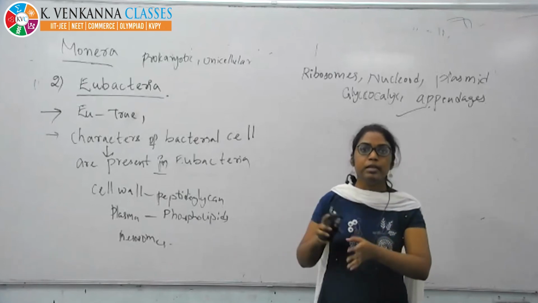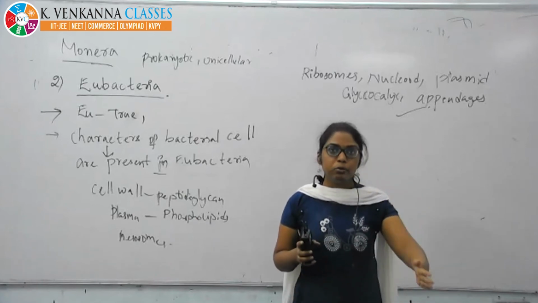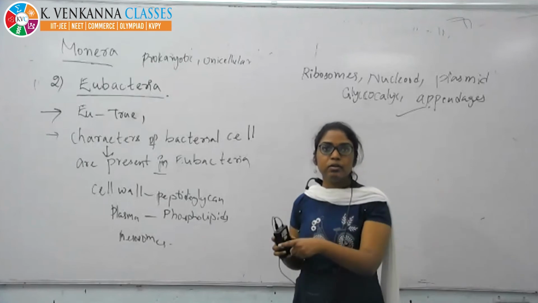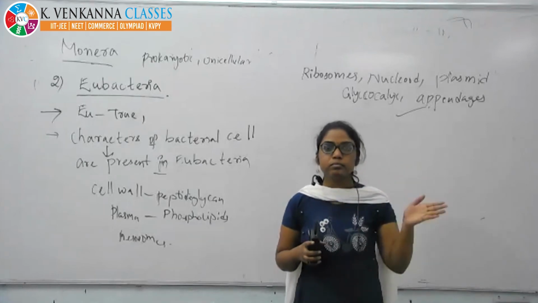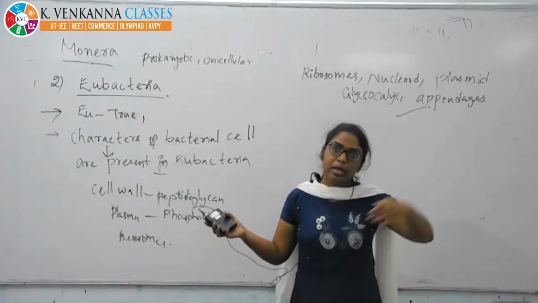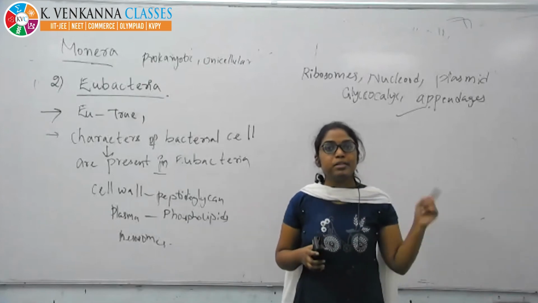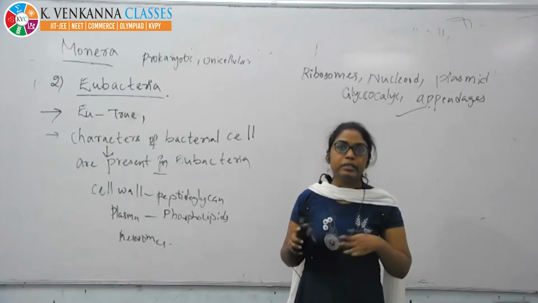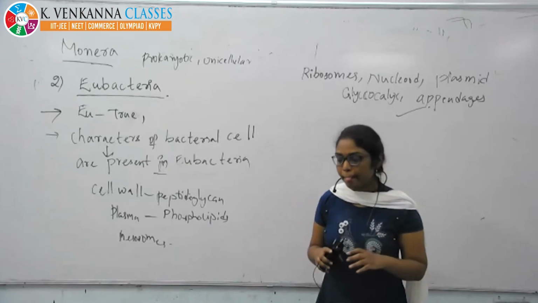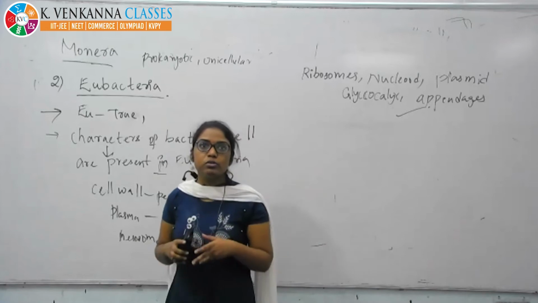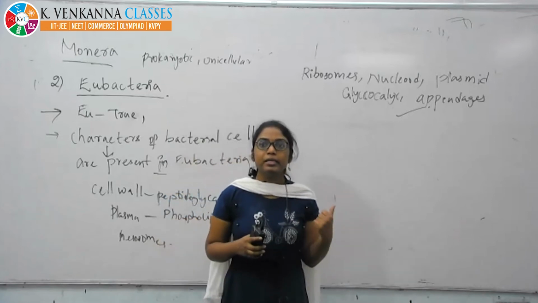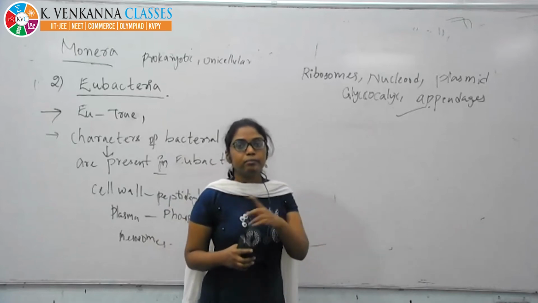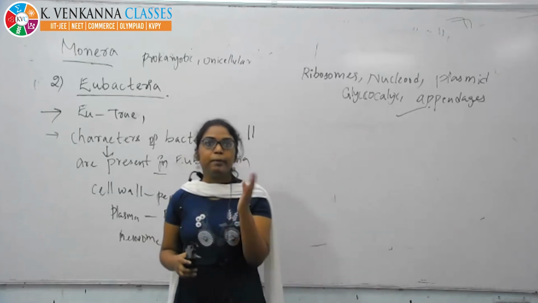Okay, after this, we'll do the difference between eubacteria and archaebacteria. What is the difference here? Archaebacteria can live in extreme conditions, eubacteria in normal conditions. Cell wall: here peptidoglycan, there pseudomurein. Plasmid is a single loop. Here you can see the presence of plasmid, DNA genetic material, no histones in both. The cell wall is also coming to the plasma membrane. Here a branched lipid chain, there a phospholipid bilayer.